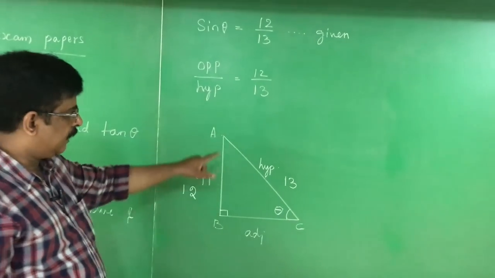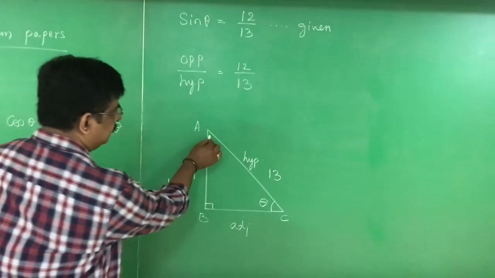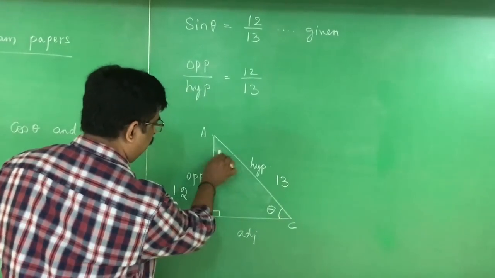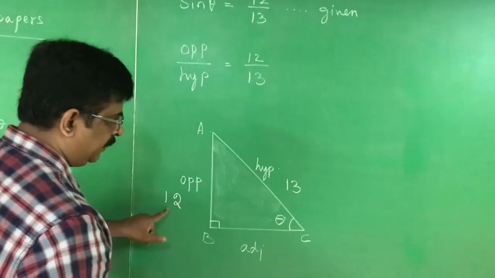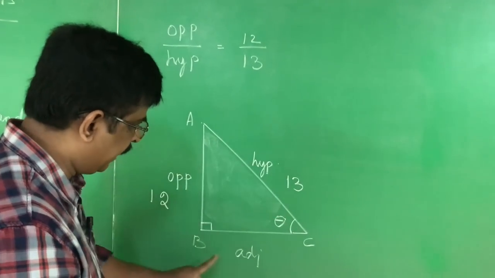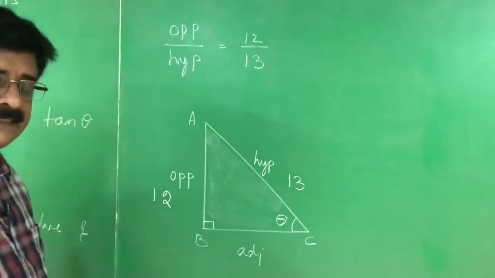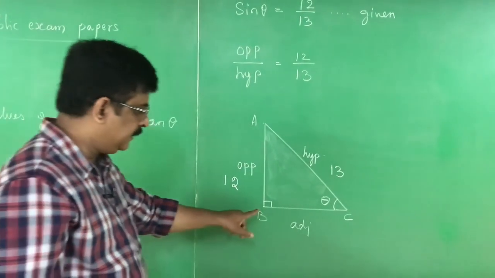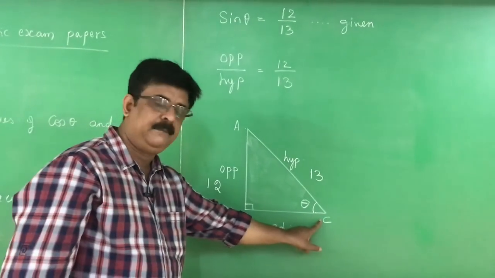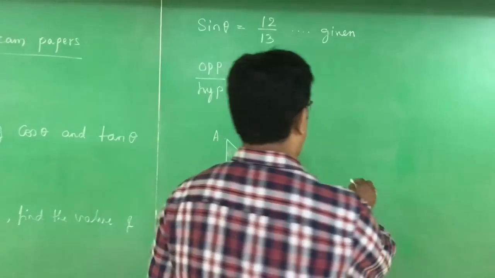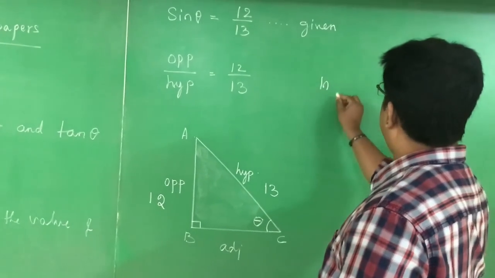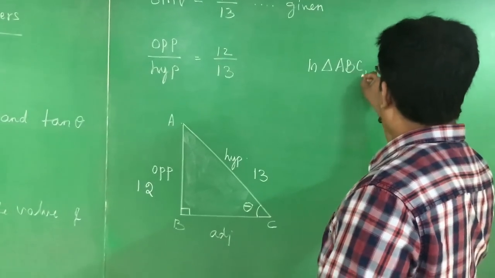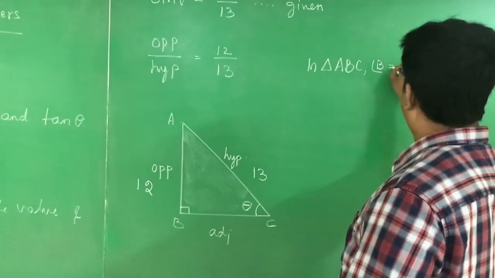Hypotenuse is 13. Therefore, in this right angle triangle, I know the opposite side, I know the hypotenuse, but I don't know the value of the adjacent side. Therefore, by applying the Pythagoras theorem, I can find the length of BC. Therefore, in triangle ABC, angle B is equal to 90 degrees.